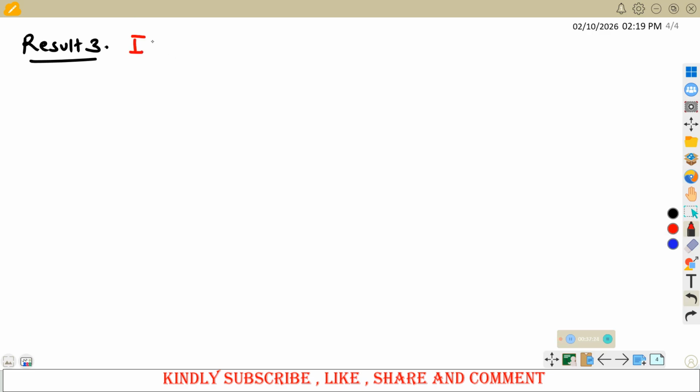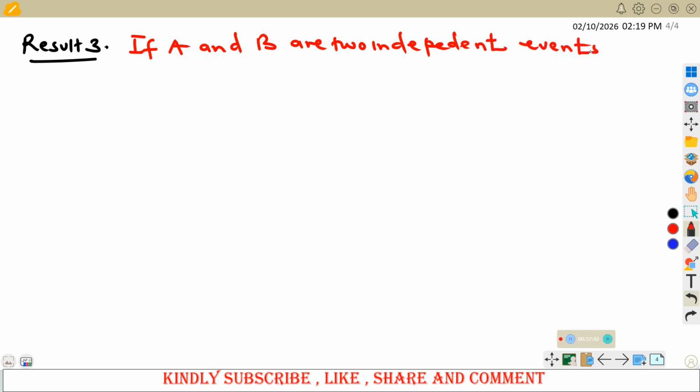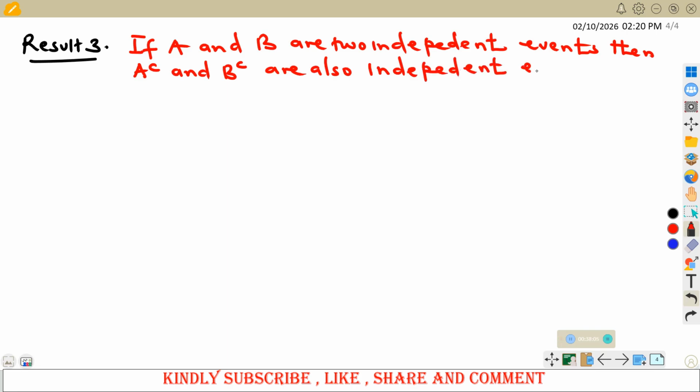It says that if A and B are two independent events, then A complement and B complement are also independent events. So we shall be following similar procedures as we have done.